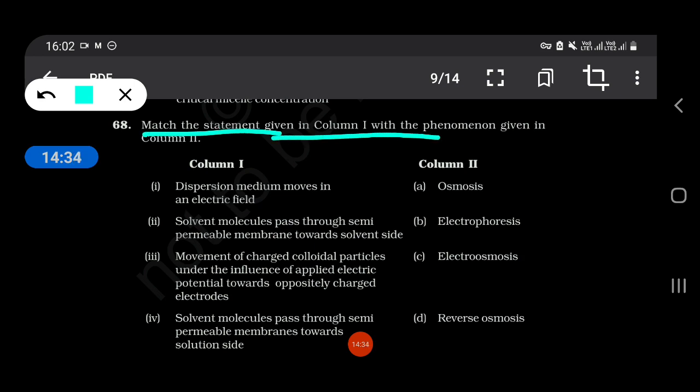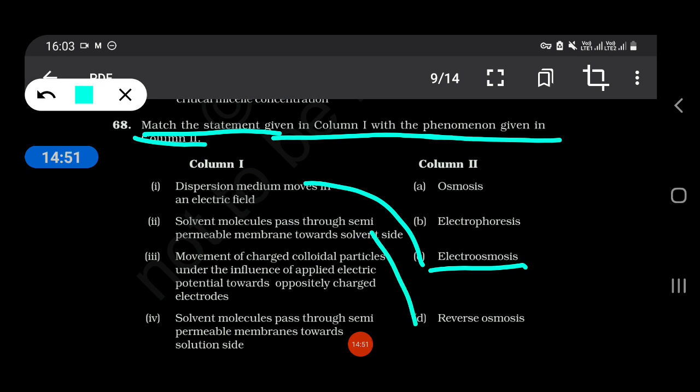Match the statement given in column 1 with the phenomena given in column 2. Dispersion medium moves in an electric field, electroosmosis. Solvent molecule passes through semi-permeable membrane towards the solvent side, reverse osmosis. Movement of charged colloid particles under the influence of applied electric potential towards oppositely charged electrodes is electrophoresis. Solvent molecule passes through semi-permeable membrane towards the solution side is osmosis.